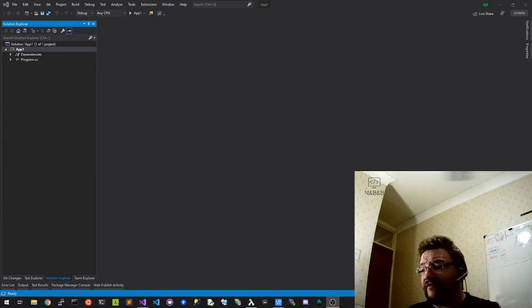Okay, so in order to develop C#, we need a development environment. Now there are a couple to choose from. I go with the Microsoft one. This is Visual Studio 2019. There is a completely free version that you can get from Microsoft called the Community Edition. That is the version that I'm using here. This is the one that I recommend. It's got everything built in, and for the most part, it just works.